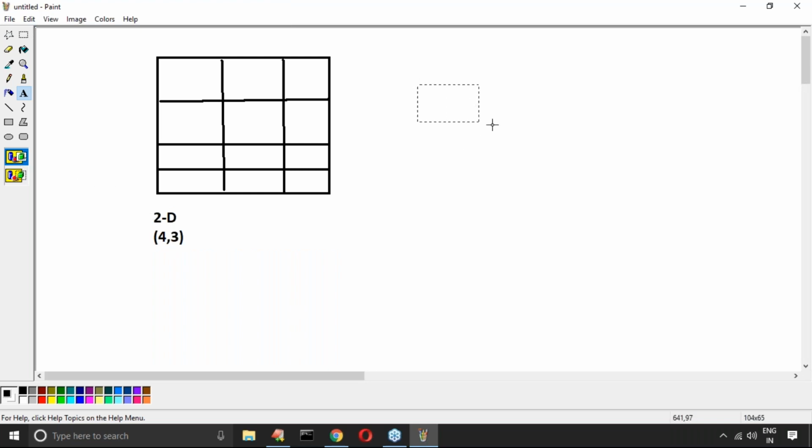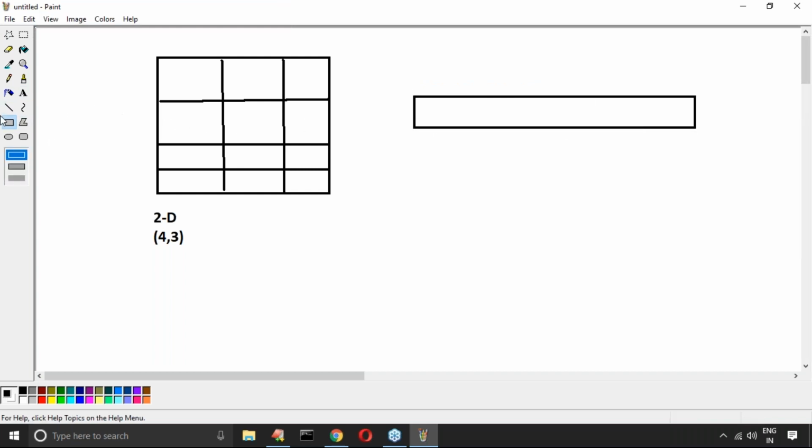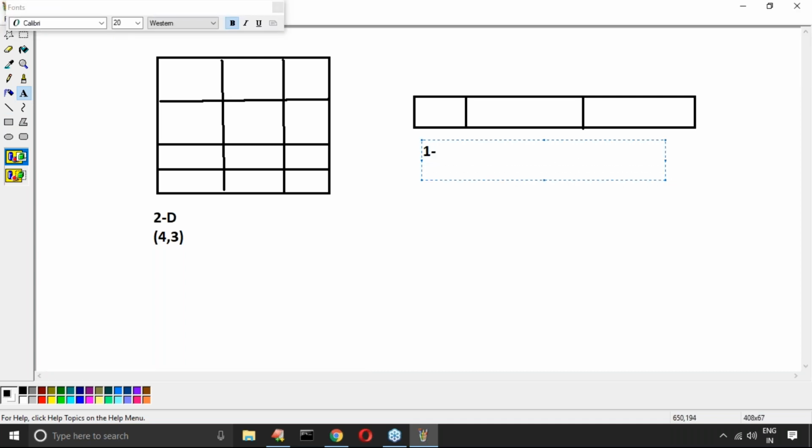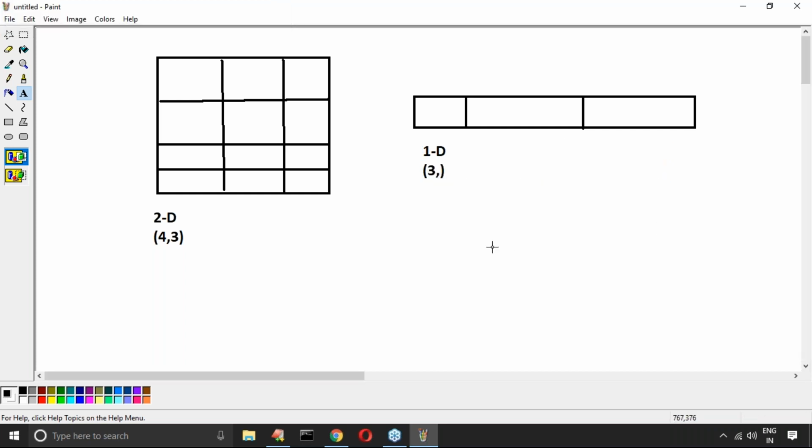Now I have one more array. This array contains 3 elements. What is this array? It is a one-dimensional array, because only one row is there. What is the shape of this one? 3. Are you feeling comfortable about this?